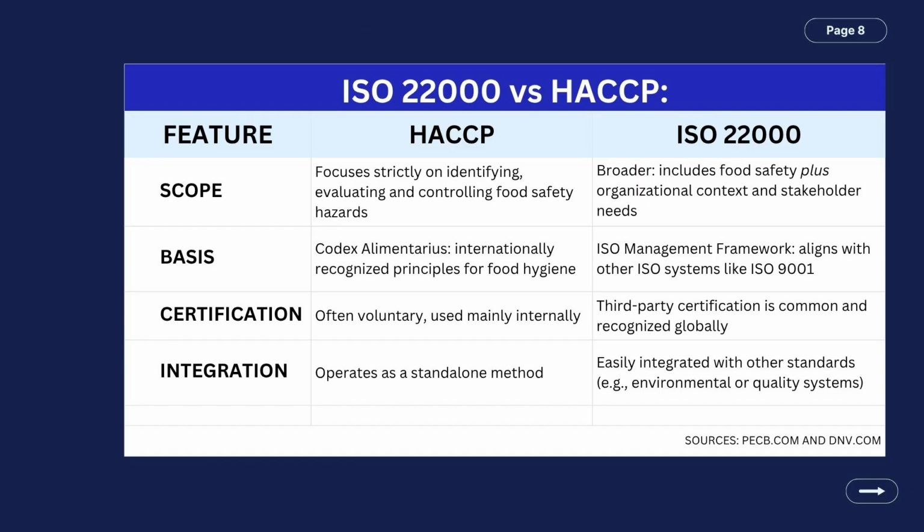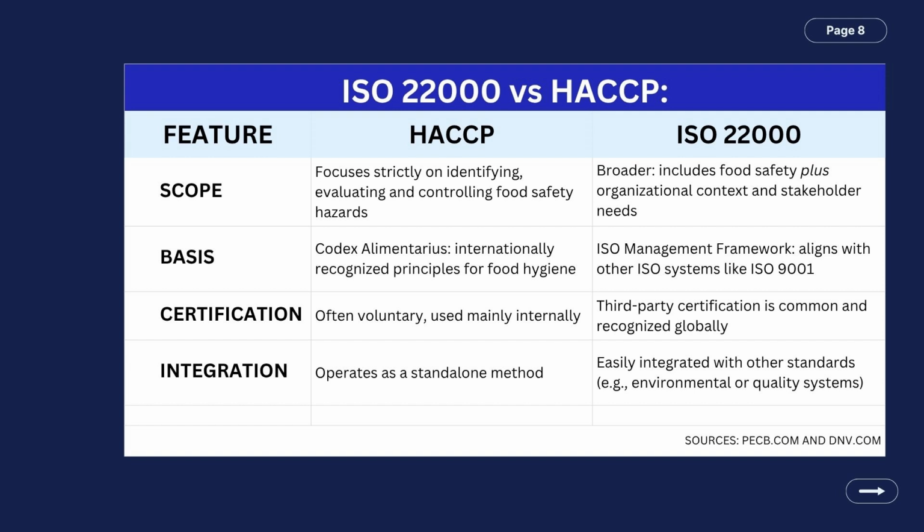Now, let's discuss further the differences between the ISO 22000 and the HACCP in terms of their features. When it comes to scope, HACCP focuses strictly on identifying, evaluating, and controlling food safety hazards, while the ISO 22000 is broader.